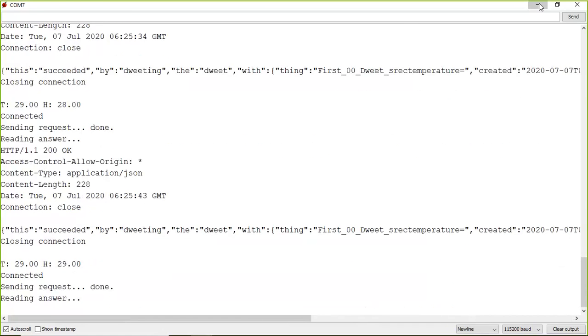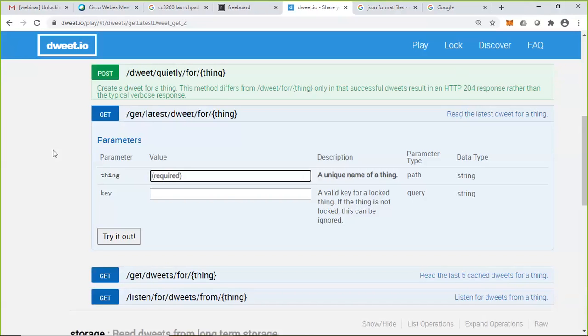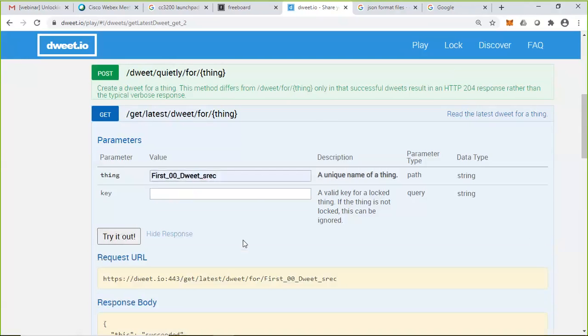Let us check whether there is any connectivity happening between the CC3200 and the thing. I'm going to choose the same thing and click on try it out. If I click on try it out, automatically I will get the request.